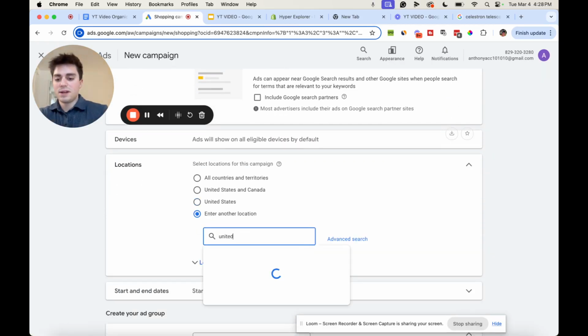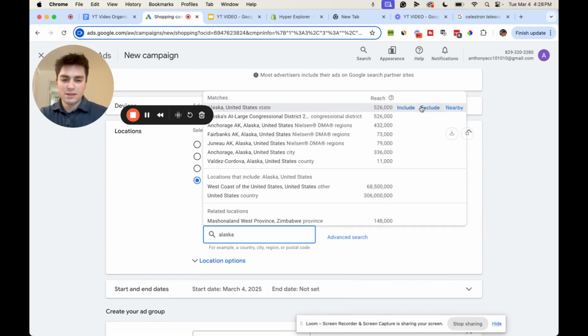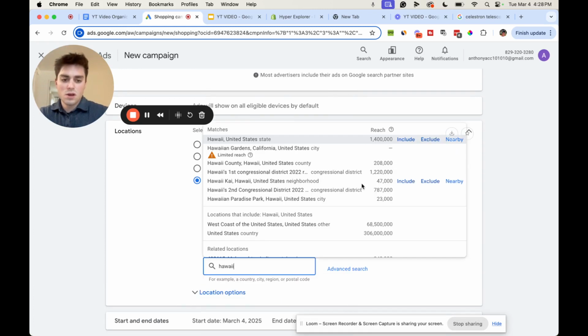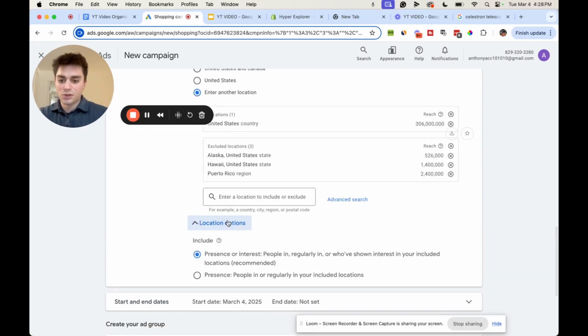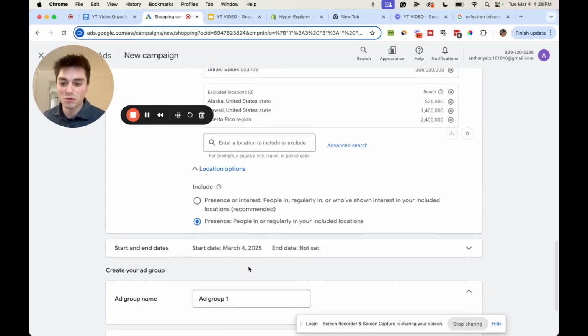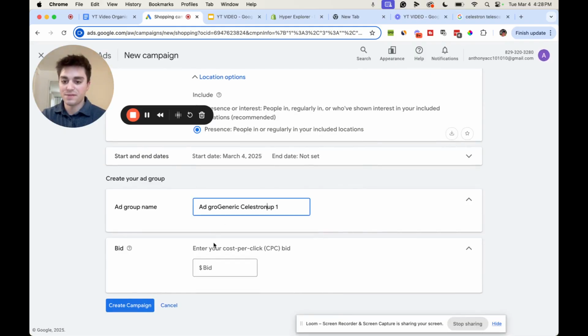Depending on the location you're in, I always add United States, and then I turn off Alaska, Hawaii, and Puerto Rico, honestly, just because the shipping's usually high. If you click location options, people in or regularly in, you don't want to run ads to people who've shown interest in your location. Make sure you just add to people regularly in. Ad group name, we're going to do the same as the campaign name, that's fine.